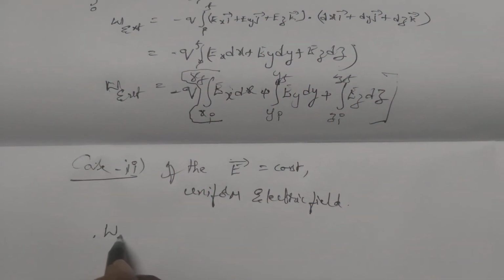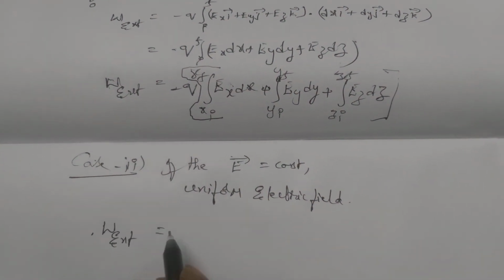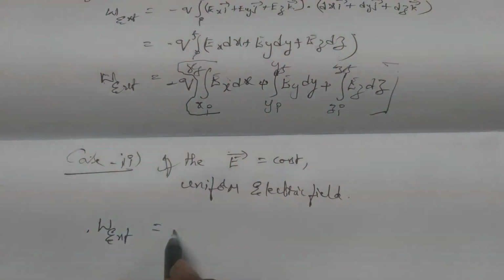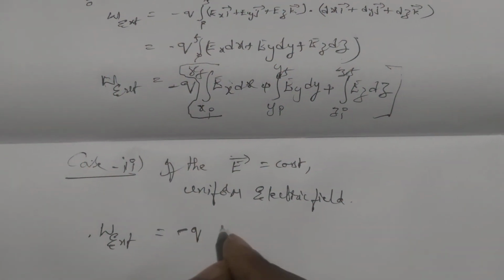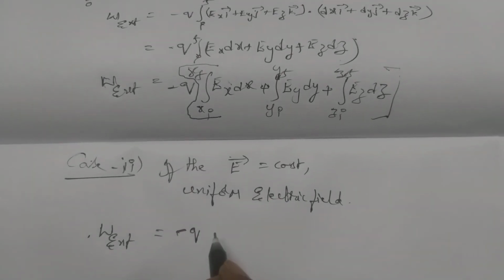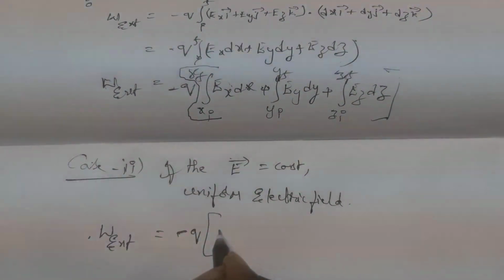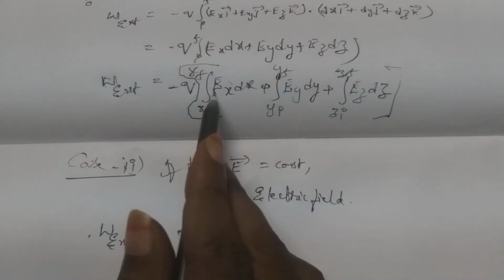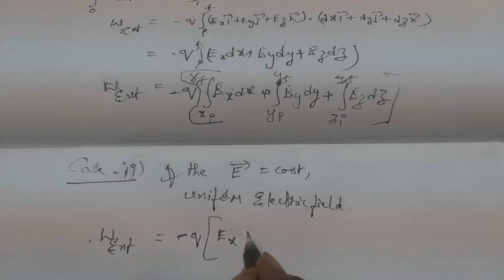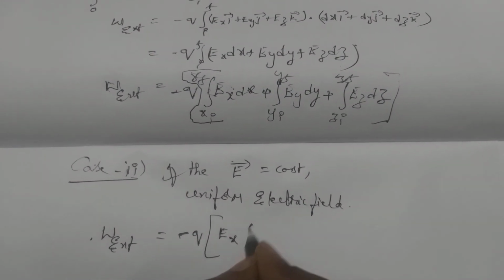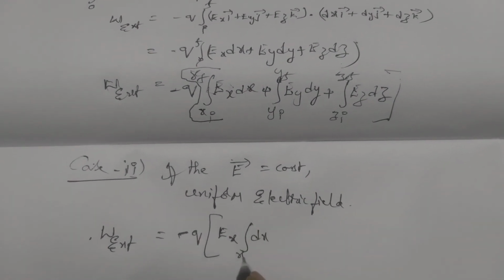So the above expression becomes: work done by the external agent is equal to minus q into Ex constant, and the integration of dx from xi to xf.